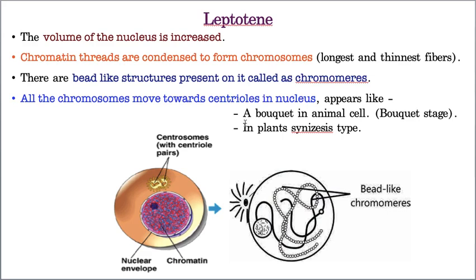That's why in animal cells this arrangement of the chromosomes is called the bouquet stage. In plants, it is arranged in the form of synizesis. What is synizesis? I did not explain two things: the first one is chromomere and the next one is synizesis. I'm going to explain them now.